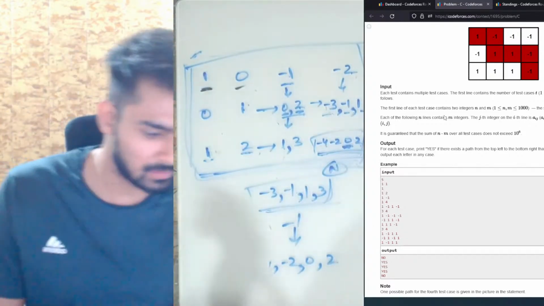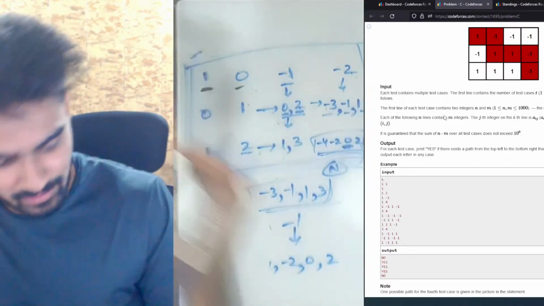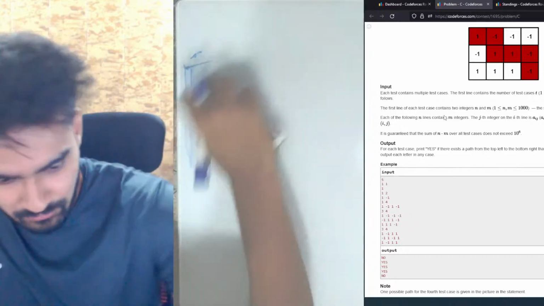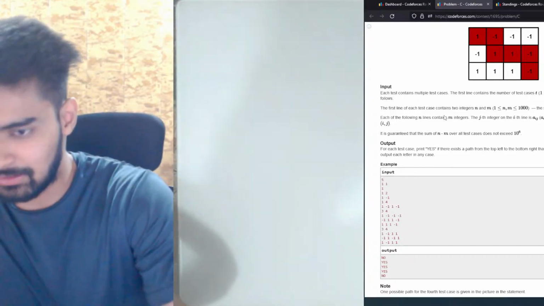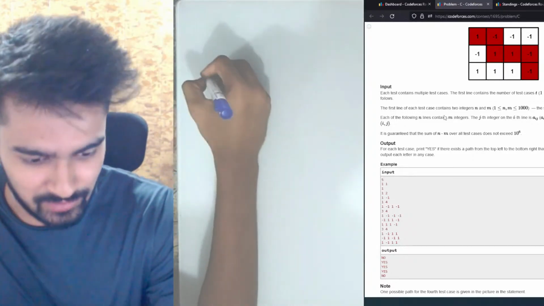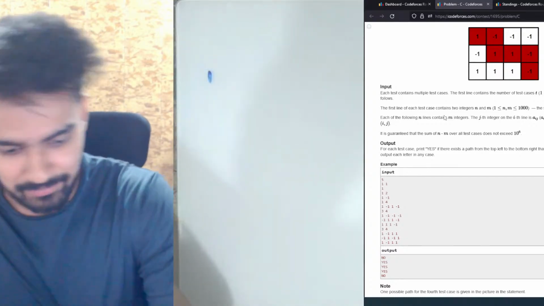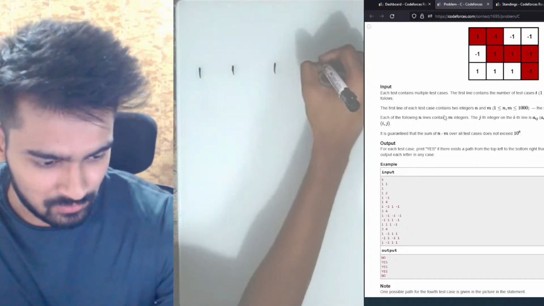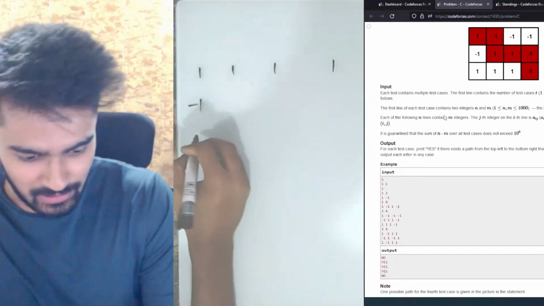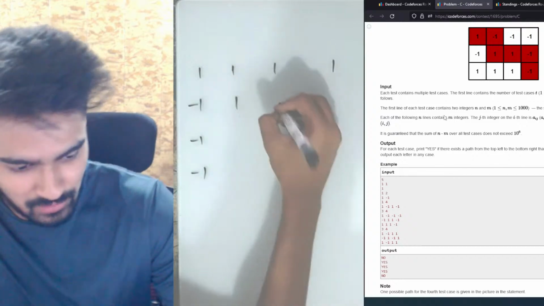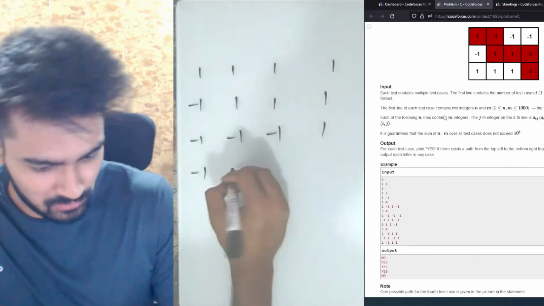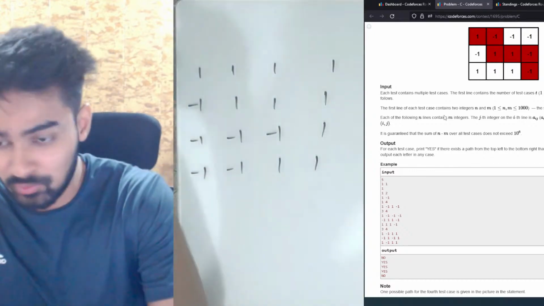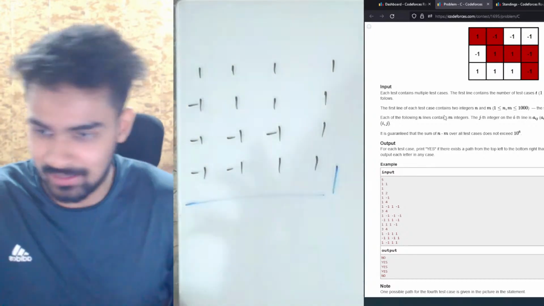Now let's take a random grid and see how to generalize this solution. Let's say we had a grid in which we had, let me mark it with the black marker only, 1, 1, 1, 1. And let's say here we had minus 1, minus 1, minus 1. Here we had 1, 1, 1, minus 1, minus 1, 1, minus 1, 1, and 1. Let's say this is one random grid that I'm taking. Let's try to do the same thing for this grid and see if this pattern is actually coming.